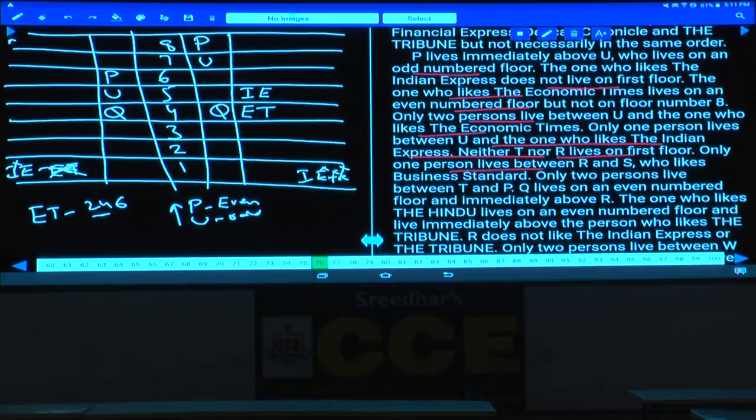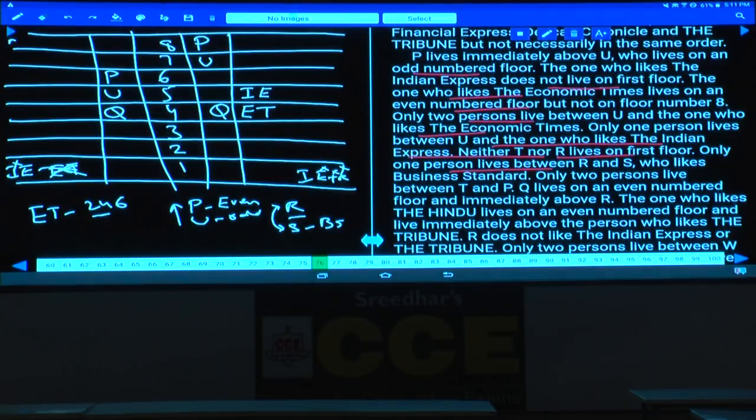Only one person lives between R and S, who likes Business Standard. And exactly one person between R and S who likes Business Standard. And these 2 persons can be in any order. And R cannot be on the first floor. As R cannot be on the first floor, can R be on the second floor? Tell me.